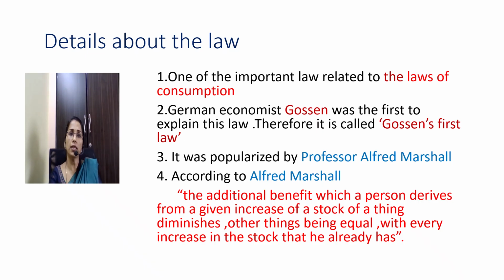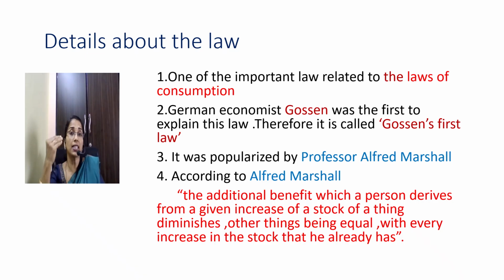Now what do you mean by other things being equal? When the words other things are used, that means there are certain assumptions. We need to assume the situation like this. So what are the assumptions that we are studying in the further explanation? So what the law states, the marginal benefit which a person derives from the consumption of a thing diminishes, other things being equal, with the increase of a stock that he already has.